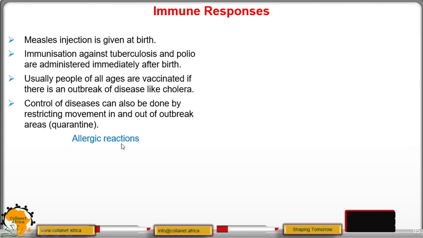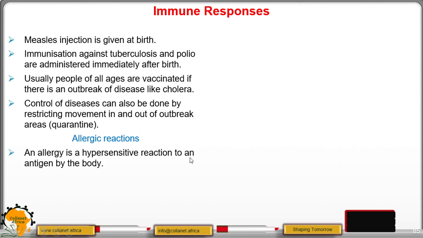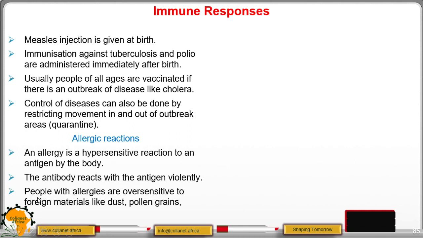We move to allergic reactions. An allergy is a hypersensitive reaction to an antigen by the body. That means the body reacts to the antigen violently. So people with allergies are oversensitive to foreign materials like dust, pollen grains, some foods like eggs. Some people do not eat eggs or meat or all forms of proteins, some drugs, and some air pollutants. Some people are even allergic to sprays.